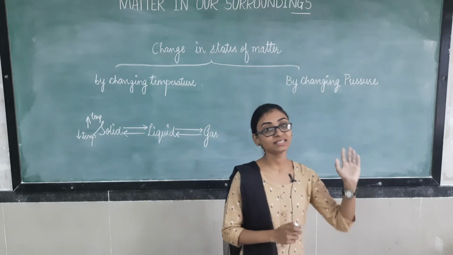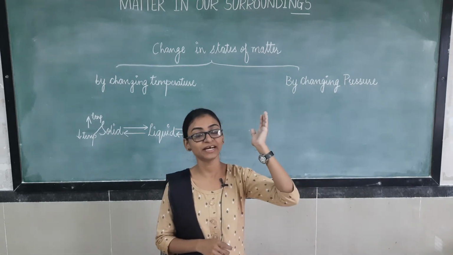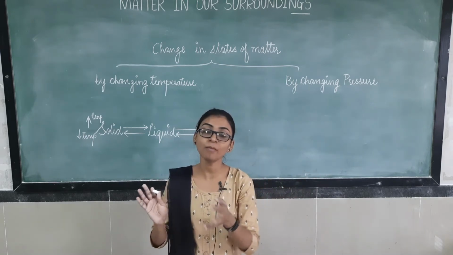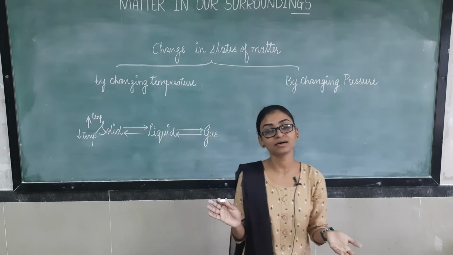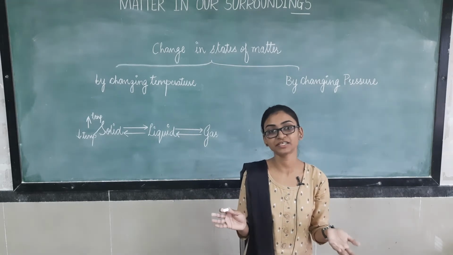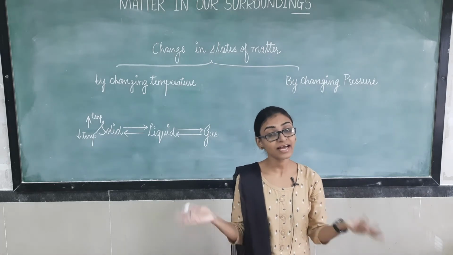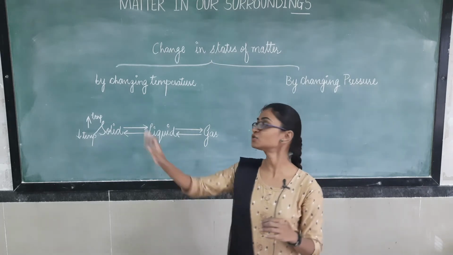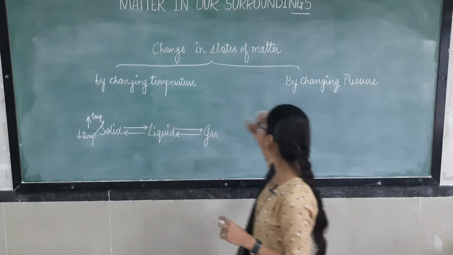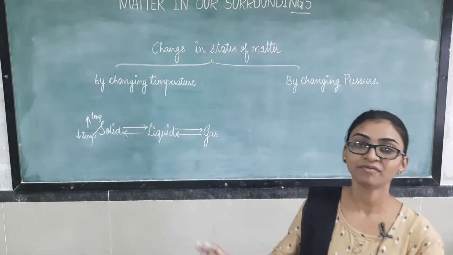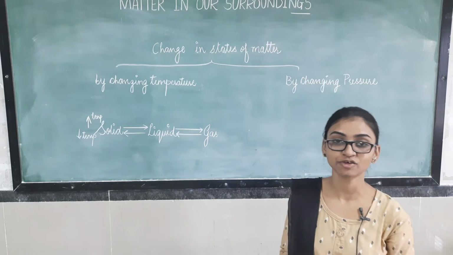So we have seen that by increasing pressure, the gas is getting converted into liquid form, and when we are decreasing the pressure, the solid is getting converted into gaseous form. So in these two ways, by changing temperature and by changing pressure, we are going to change the states of matter.